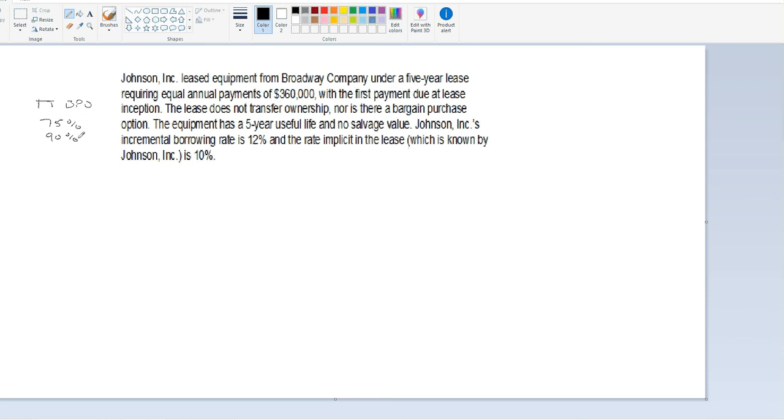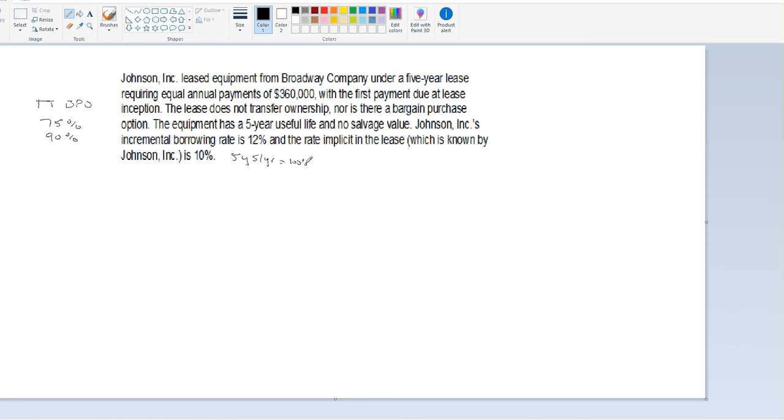The 75% test is about the economic life or the useful life of the equipment. Is the lease term equal to or greater than 75% of the economic life of the equipment? Well, we know that the term of the lease is 5 years, and the useful life is also 5 years. So if we divide 5 by 5, that equals 100%, or 1, and therefore it qualifies as a capital lease by meeting just this one requirement. We don't have to ask ourselves about the 90% fair value of the asset. So we can just move on. We know that it's a capital lease.